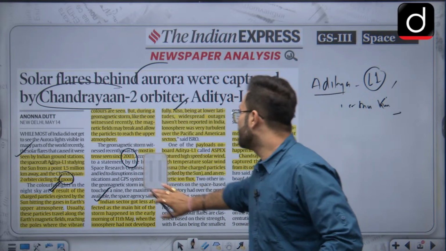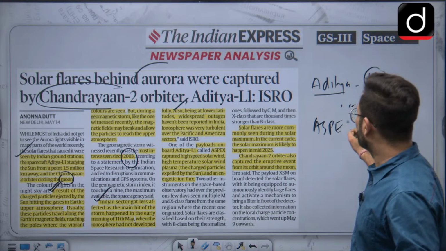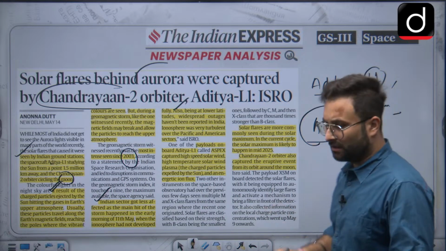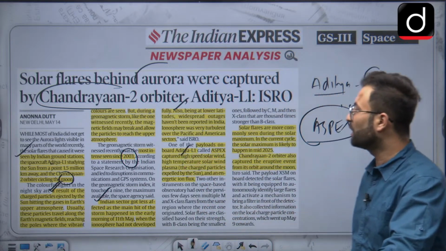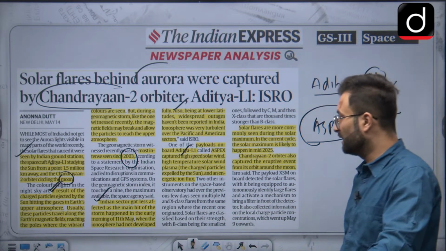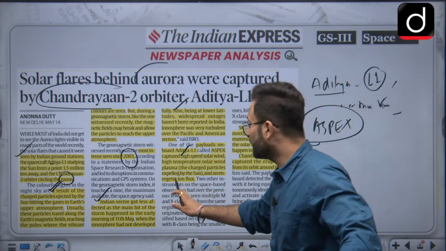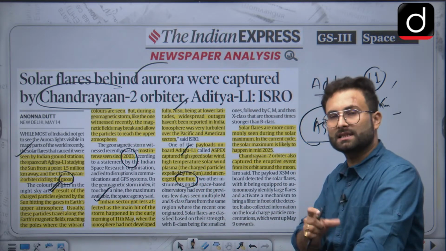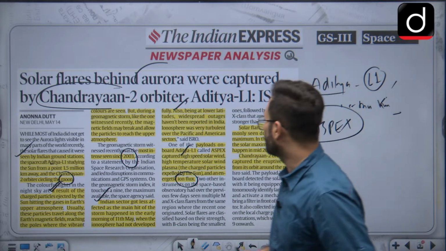Now, there is this payload on Aditya L1, that is ASPEX. This is some kind of spectrometer. It has captured high speed, high temperature solar winds, plasma, the charged particles expelled from the sun, and the energetic ion flux. This ion flux has come towards the earth, and ultimately we have seen the effect as auroras, okay.